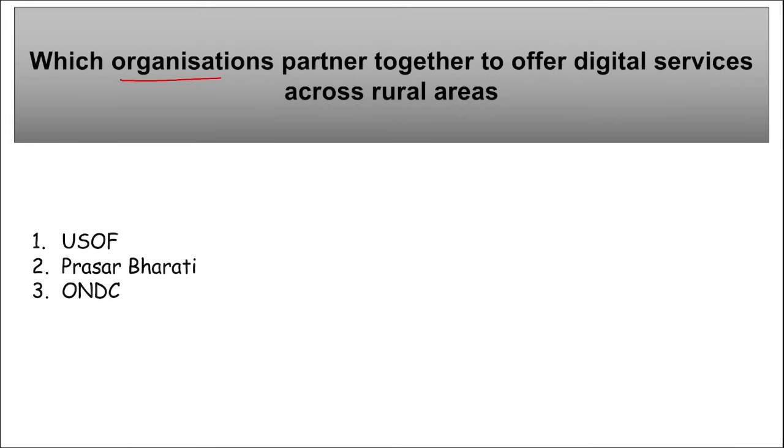Next, which organizations partnered together to offer digital services across rural areas? So it is USOF, Prasar Bharati, and ONDC. USOF is your Universal Service Obligation Fund. Then Prasar Bharati and ONDC, Open Network for Digital Commerce. All these three organizations came together and they have partnered to offer digital services across rural areas.